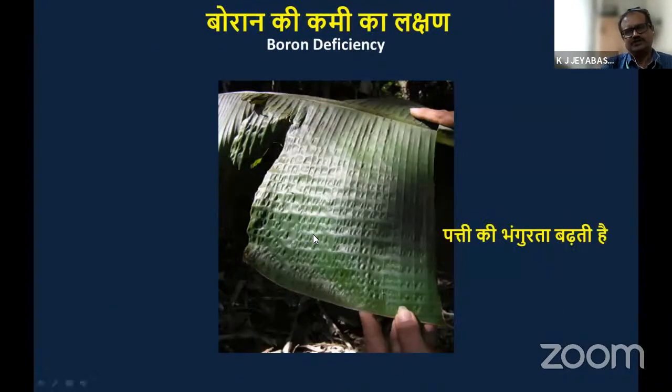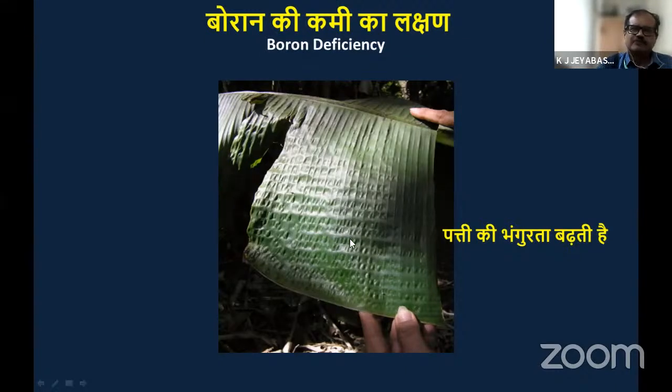Then boron deficiency: see, the leaf flexibility is reduced. The leaf is becoming very brittle. You can see this crinkling type of structure in a boron deficient plant. Mostly in the Neipoovan variety, we have observed this type of symptom. And this is called a laddering structure. That is a term called laddering.